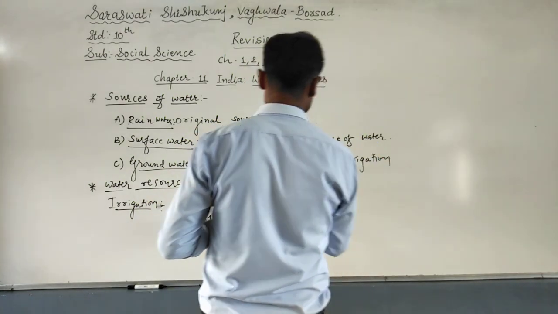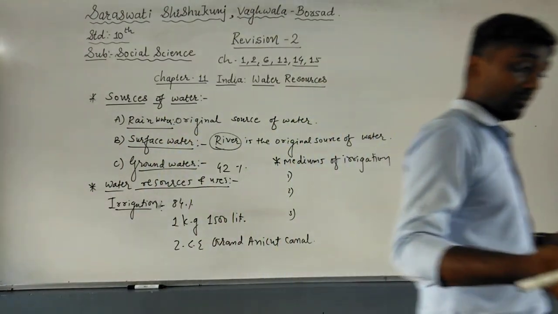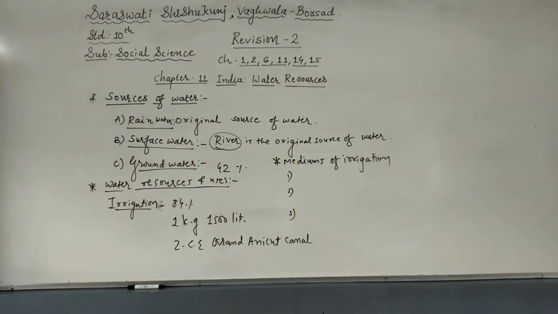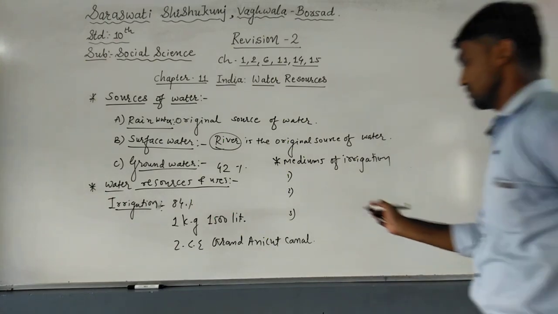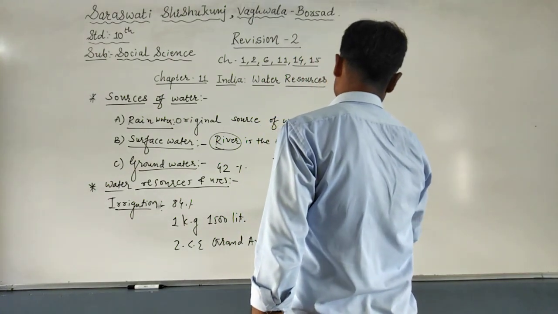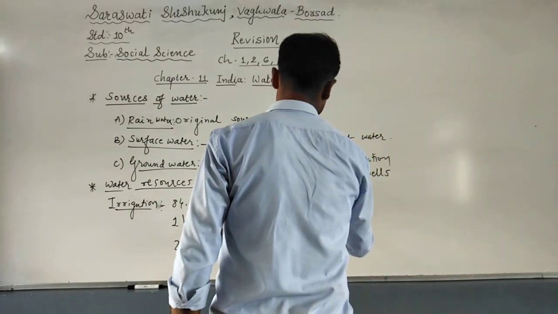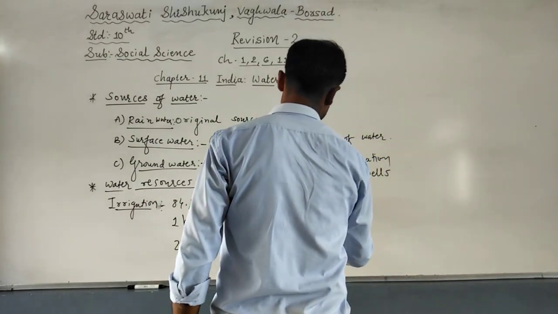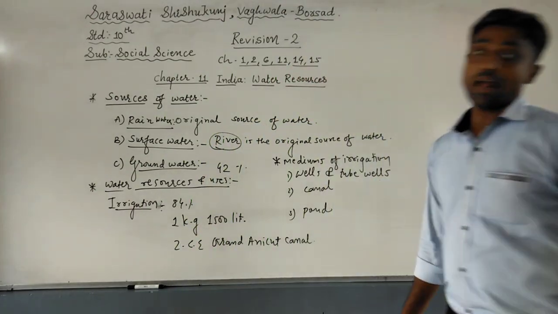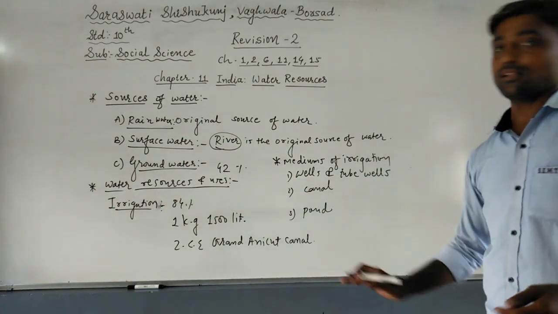Now here students will have 3 mediums of irrigation. If you remember, we have talked about these 3 irrigation mediums. The first one is wells and tube wells. The second one is canal, and the third one is pond. Out of these 3, the most common are wells, tube wells and canals.